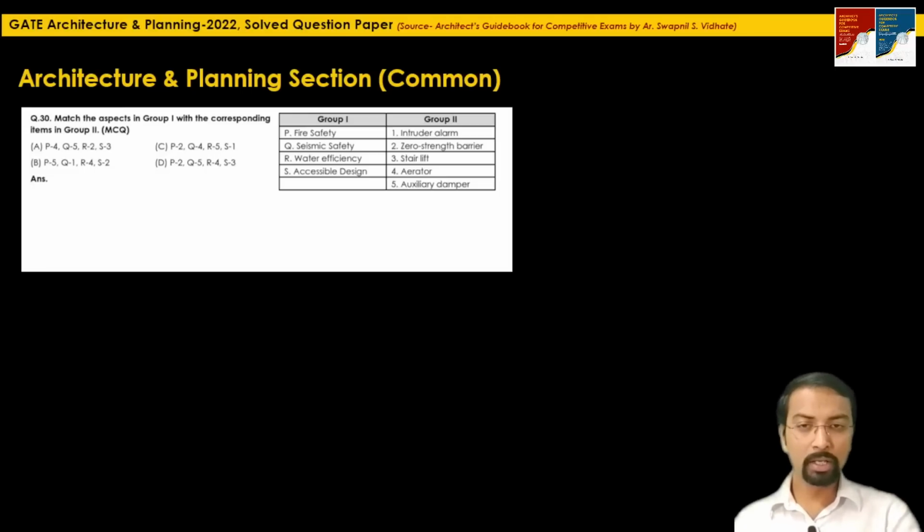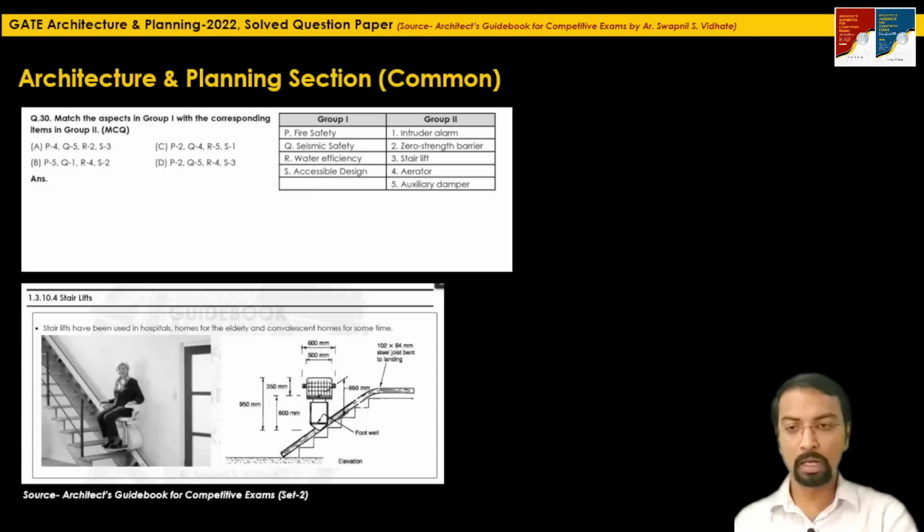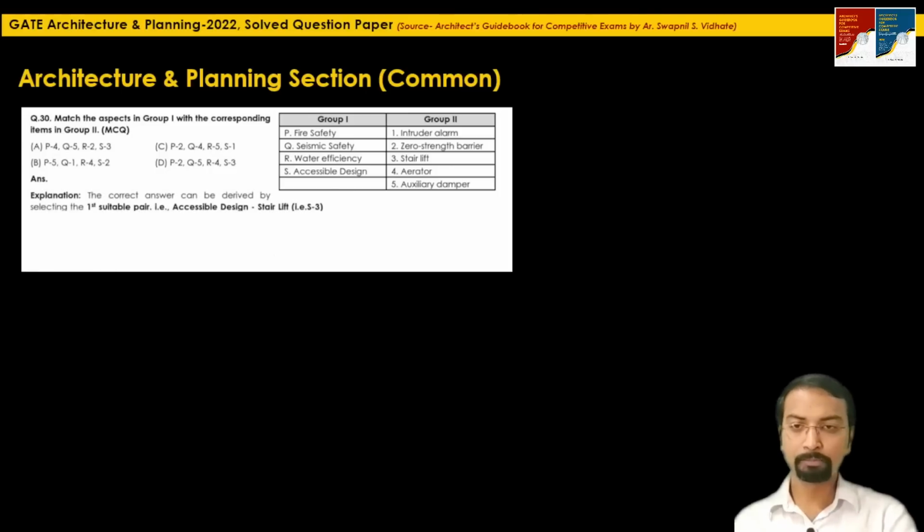So here if you see carefully, this accessible design is matching with a stair lift. We have discussed this stair lift in our set 2, which is used in hospitals, homes for elderly and convalescent homes so that the design is accessible for the use of differently abled as well as senior citizens. So definitely, what is the aspect for providing a stair lift? The design should be accessible. So S3, the first pair we can lock here, right?